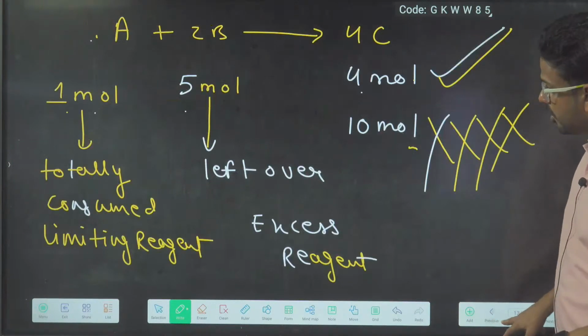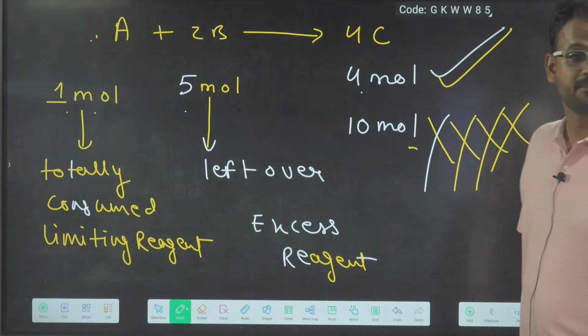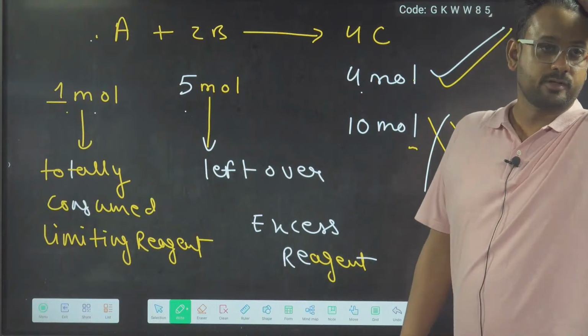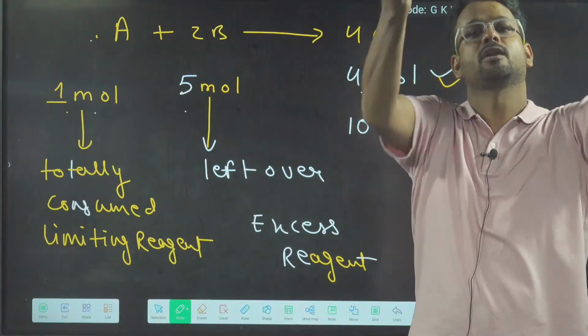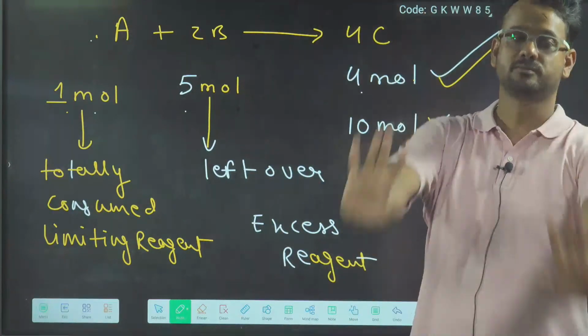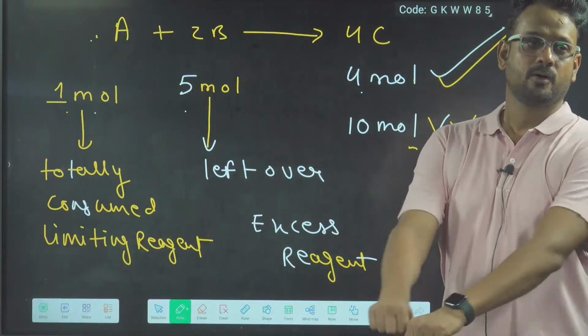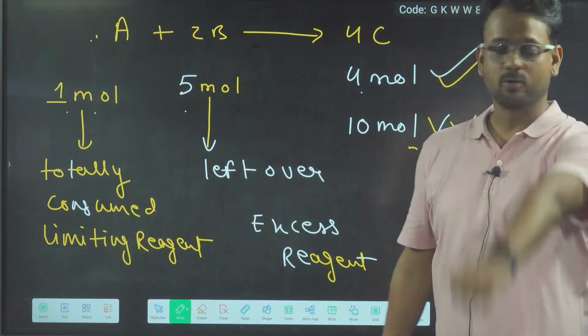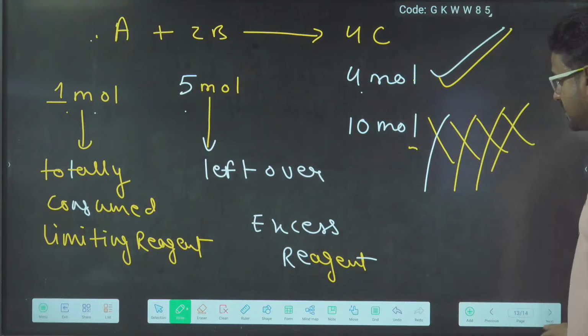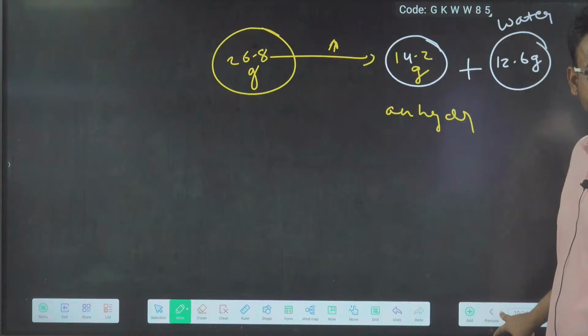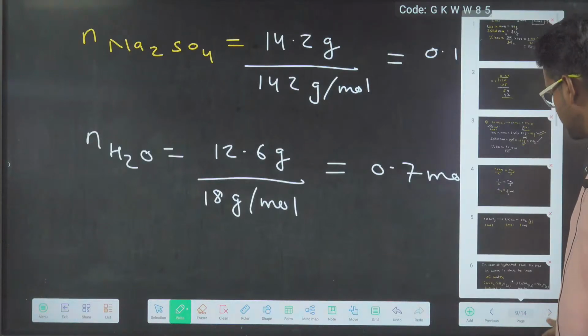So we'll be talking about these 2-3 things. Pawan Kumar, what if both reactants are taken in excess? That cannot happen. That is not possible. You will understand it tomorrow. I completely understand your doubt, but have patience till the next class. Tomorrow this will be the first thing which we will discuss.